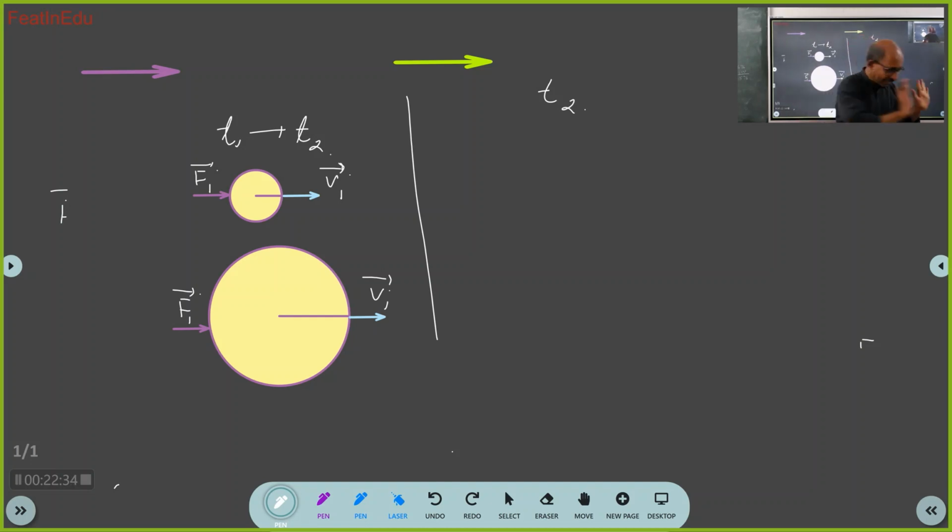At the end of t2, what is the velocity of this body? Sir, the velocity will be more. Common sense will tell you. Then he shouted v1 bar. So its velocity will become v2 bar. Common sense should have told you. You should use mathematics to represent the reality.